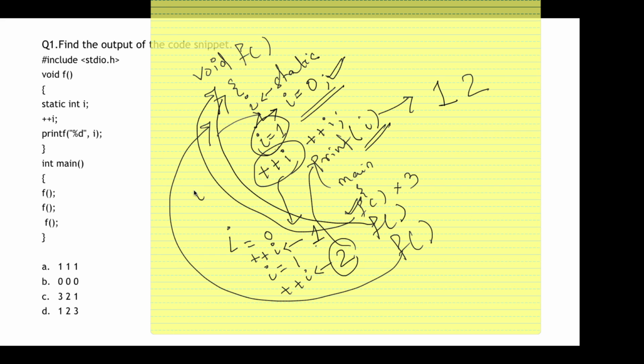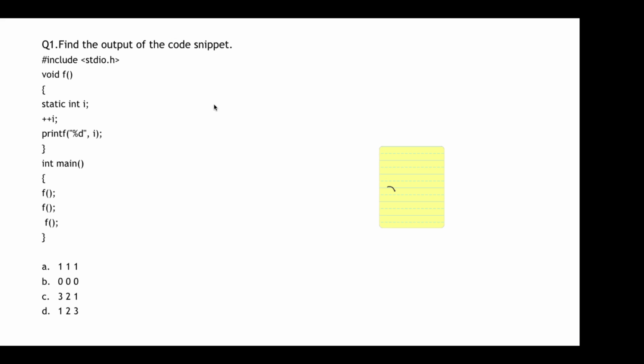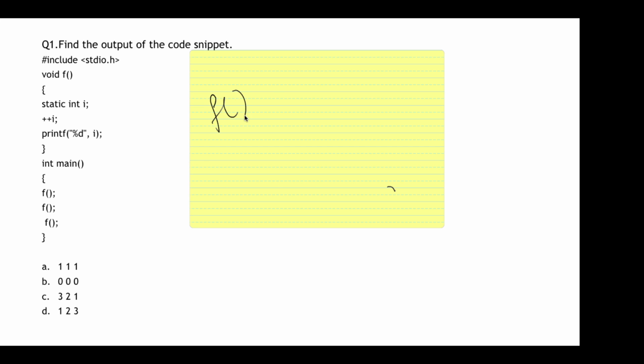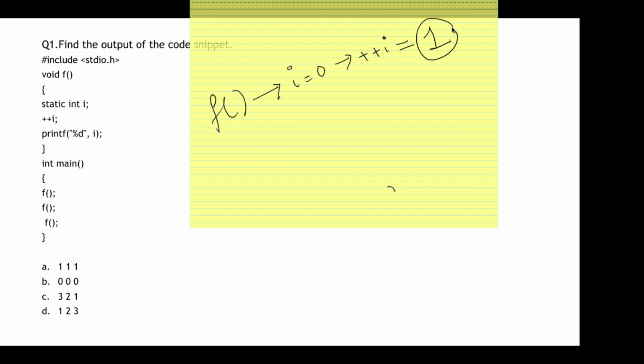When this is invoked, the I value has changed to 2. So again ++I means the I value will change to 3. Then it says print I, so 3 will be printed. And only thrice has this f function been called. In the first call, I was 0, it got incremented, and since it was a pre-increment, the value changed to 1, and 1 was printed.